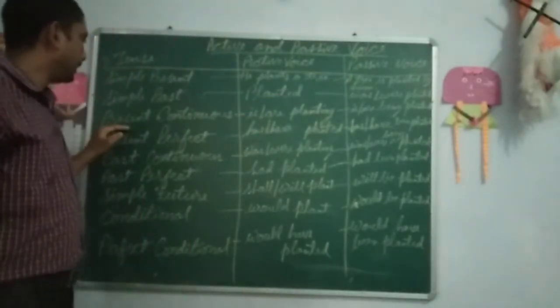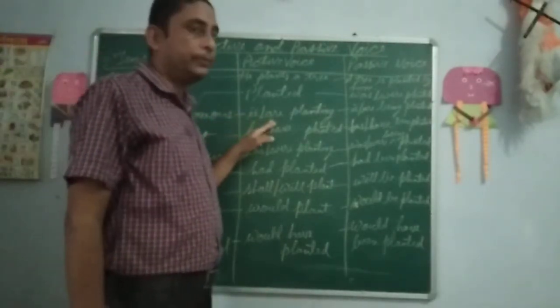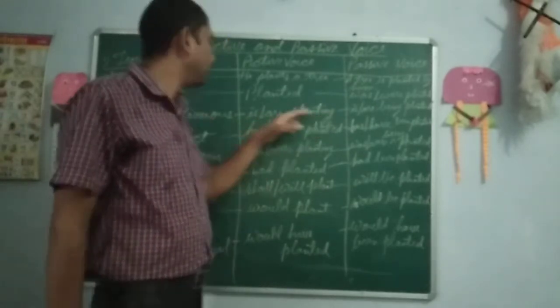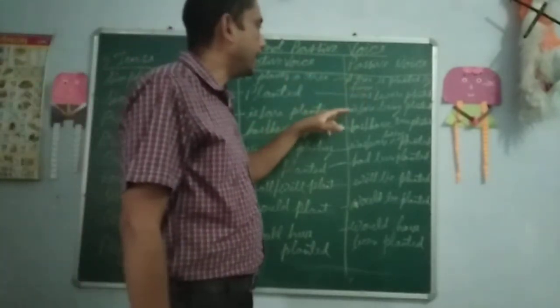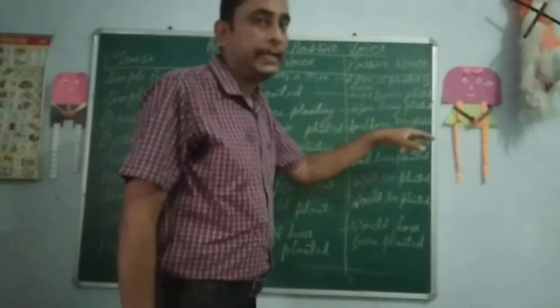Now if a tense is in the present continuous form, is or are would be used according to singular and plural, and planting, ing, has been used because it is in the present continuous form. Now we will change it into the passive voice, like a tree is being planted by him.